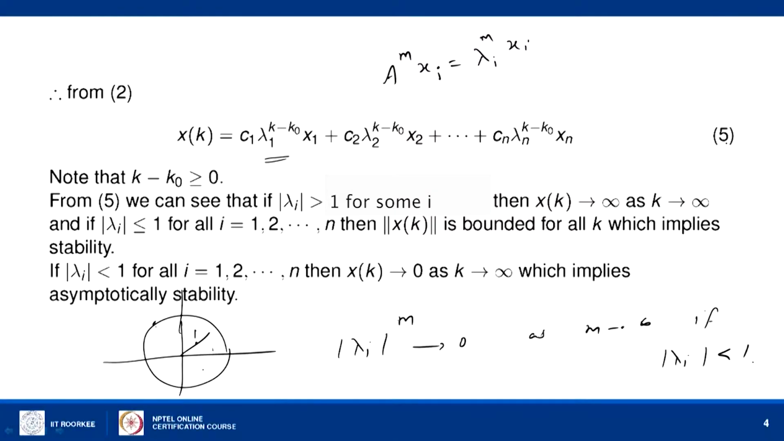Then the initial condition can be written as a linear combination of eigenvectors and generalized eigenvectors, and the proof will be similar. Once we write the solution x of k in the form of equation 5 using eigenvectors as well as generalized eigenvectors, we will get a similar result: if all the eigenvalues lie within the unit circle, it will be asymptotically stable, and if any of the eigenvalues lie outside the unit circle, it will be unstable, etcetera. So, this result is similar.